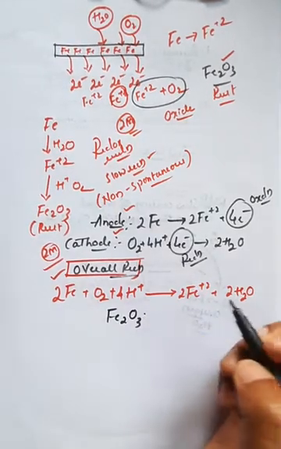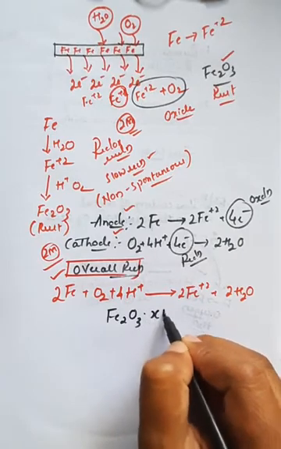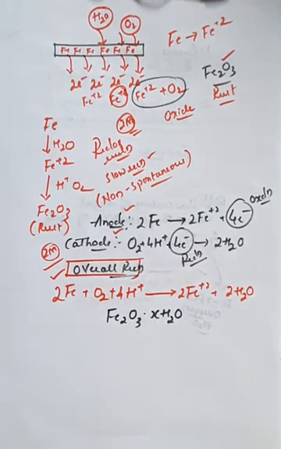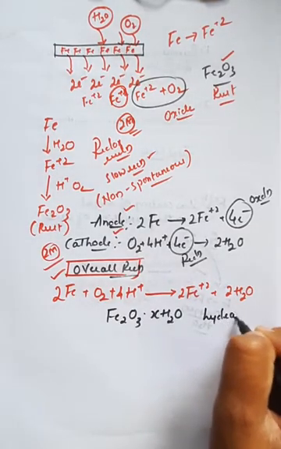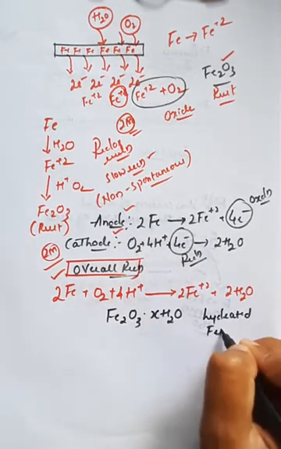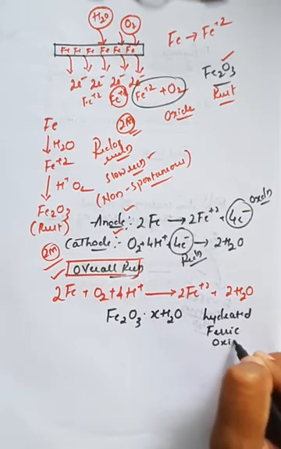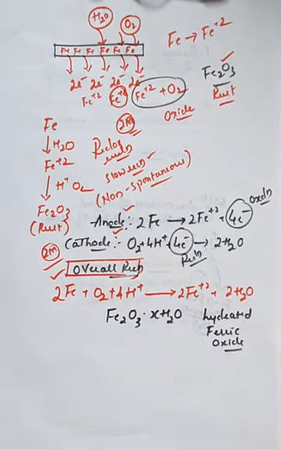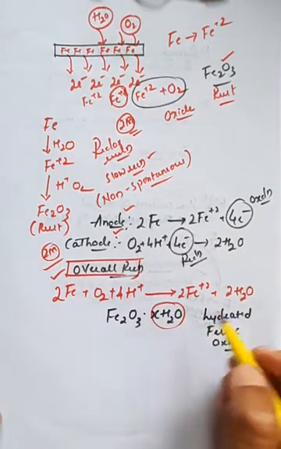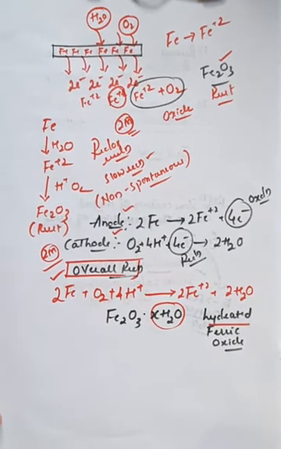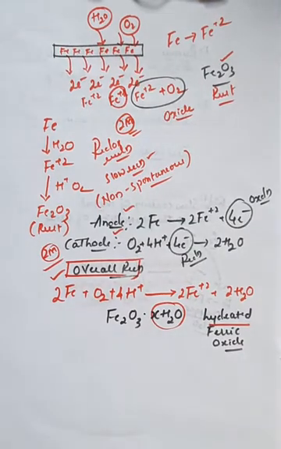So whenever it is reacted with a water molecule, generally we call it as X moles of H2O. So it is called as a hydrated ferric oxide. Remember, whenever it is along with the water molecule, because here you can observe this is X H2O, which means it is hydrated. There are water molecules in case of this ferric oxide.